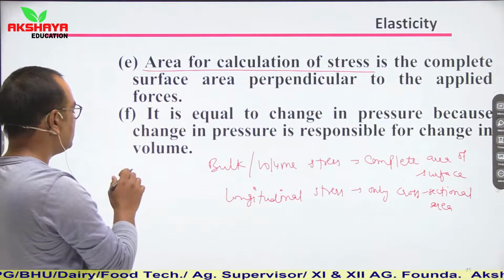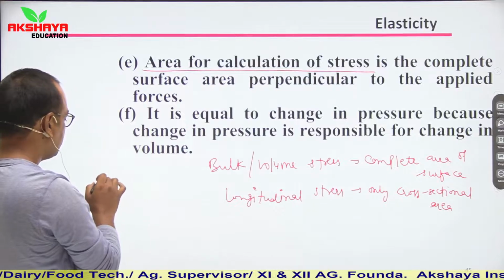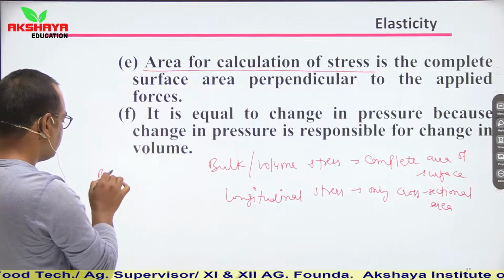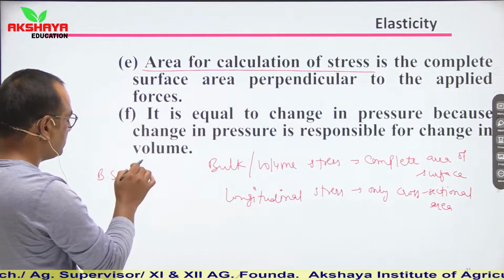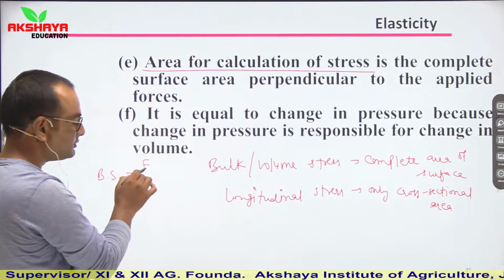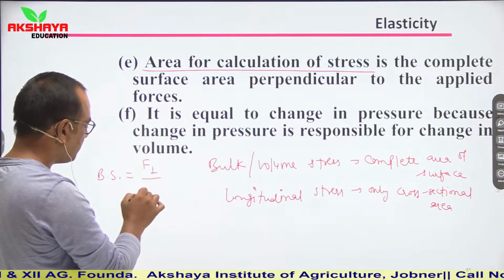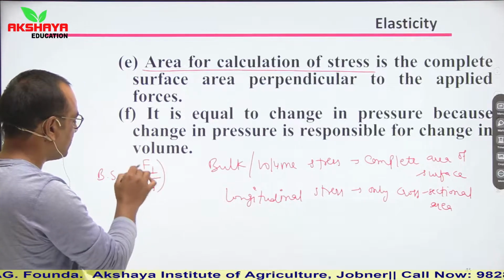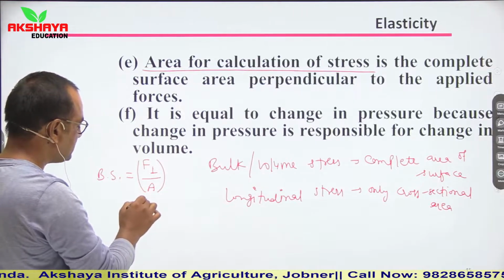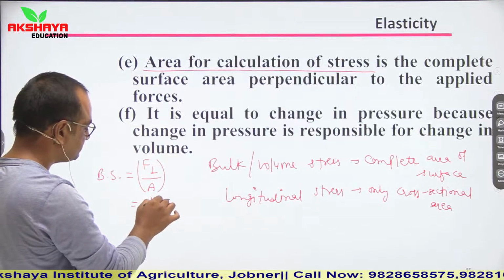So here we can see that bulk stress is equal to this force which is normal to surface. So I can say F normal upon area, and this F normal upon area can represent change in pressure.